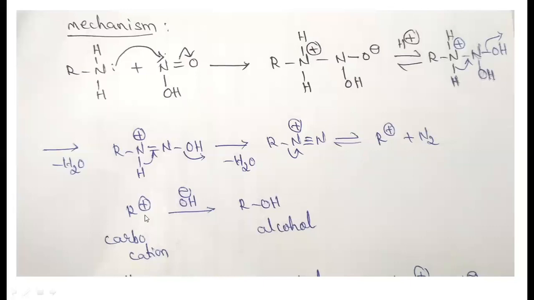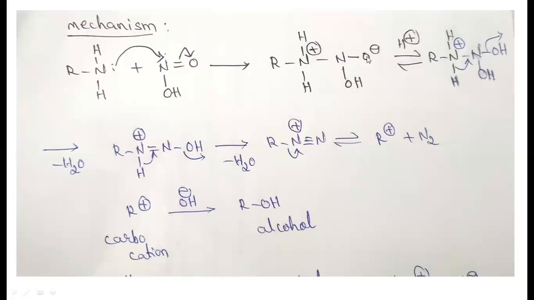Now this R plus is a carbocation, and when it reacts with OH minus, it produces the alcohol. This is the mechanism of the primary amine reacting with nitrous acid to produce the alcohol. In the first step, nitrogen donates electrons to the nitrogen, and simultaneously the pi bonding electrons shift to the oxygen.